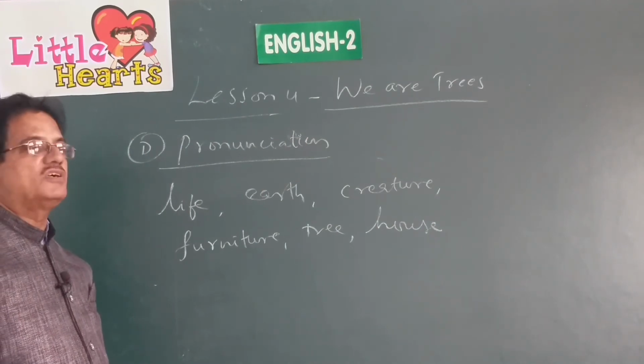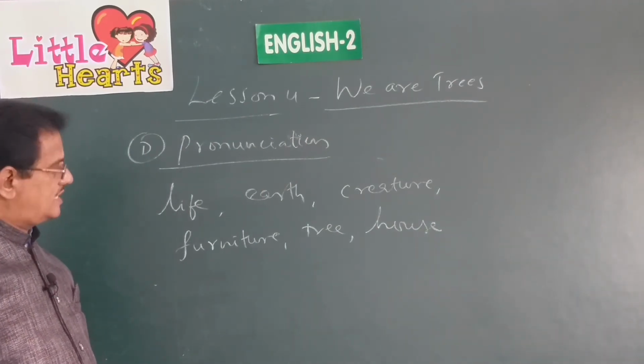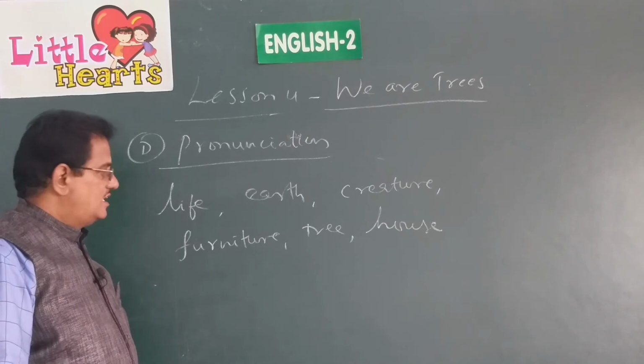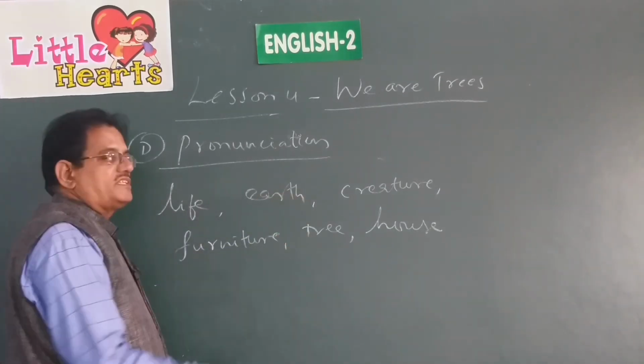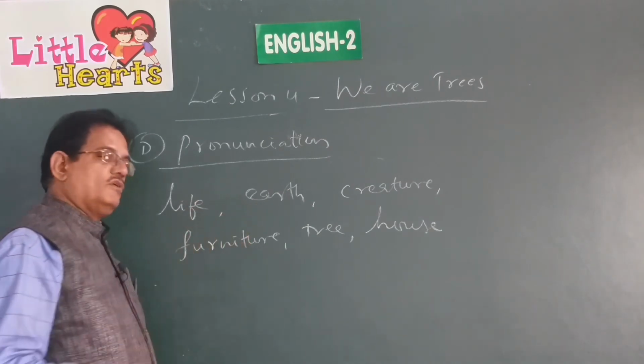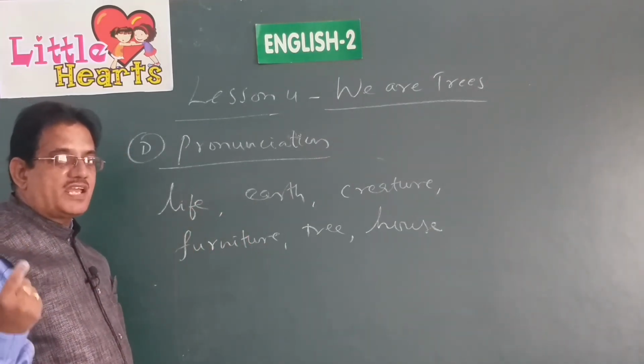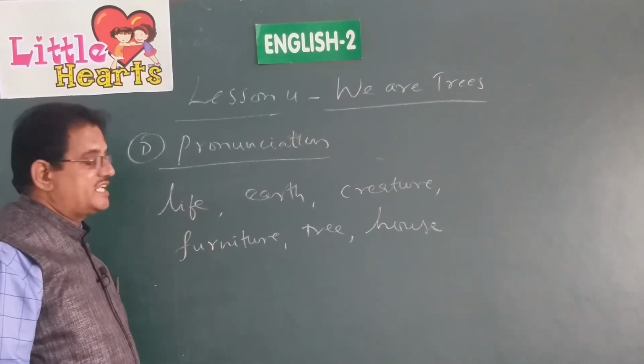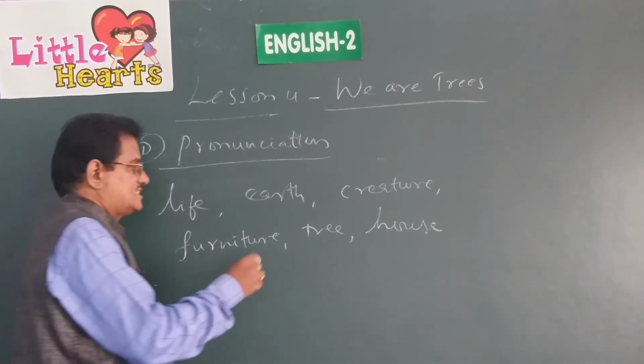Can you read the letters of the alphabet in order? Yes. First comes A. Are there any words here beginning with A? No. Then B. Is there any word here? No. Next letter after A and B, what is the next letter? C. Is there any word beginning with C? Yes, that is there. So we have to write creature as the first word here in the alphabetical order.